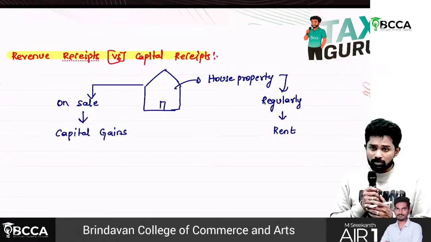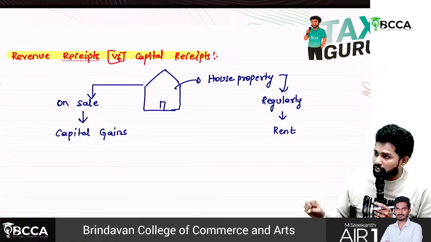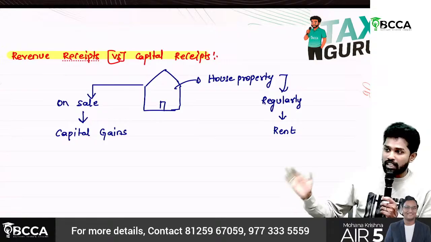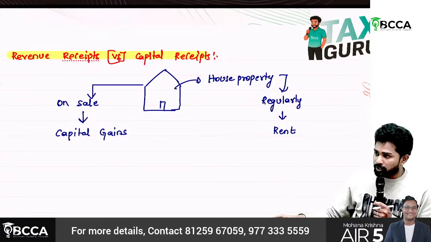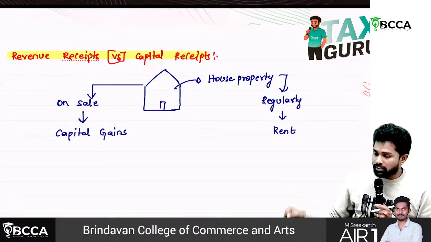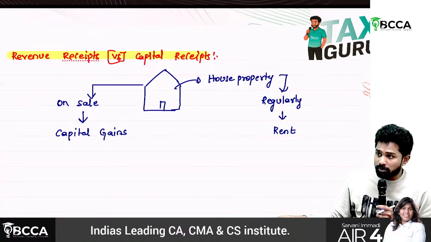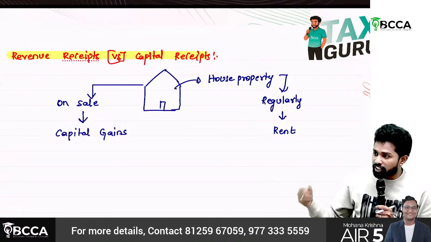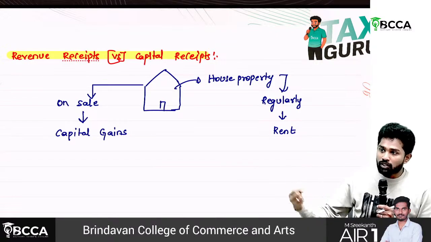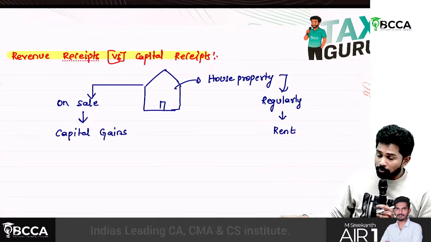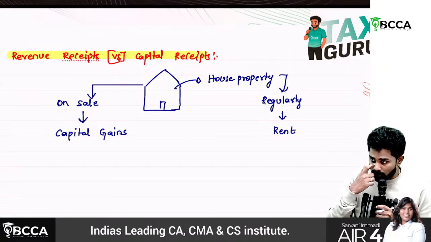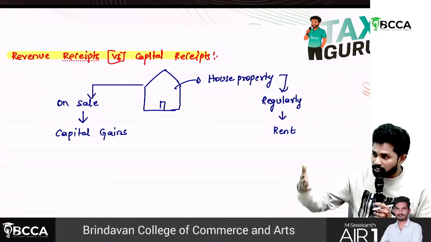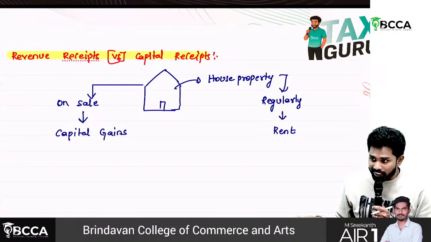On sale of a house, it is one time only. Then that is called capital receipts. Revenue receipts are always taxable. Capital receipts are sometimes taxable, but mostly they are exempted. For example, if you have taken a loan, is it a revenue receipt or capital receipt? Capital receipt only. You will not take a loan every day, right? So that is not taxable. But revenue receipts are usually taxable. Revenue receipts are like interest income, salary, rental income, dividend, which comes regularly.